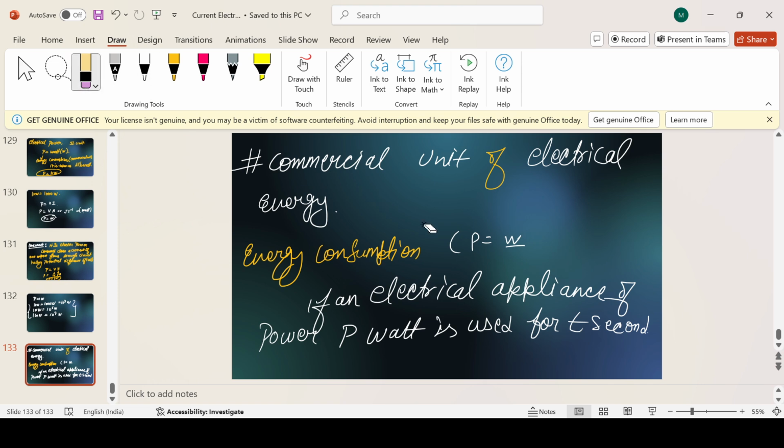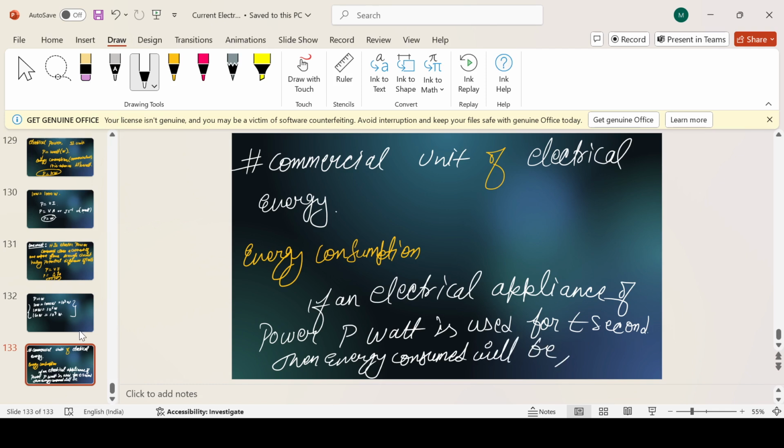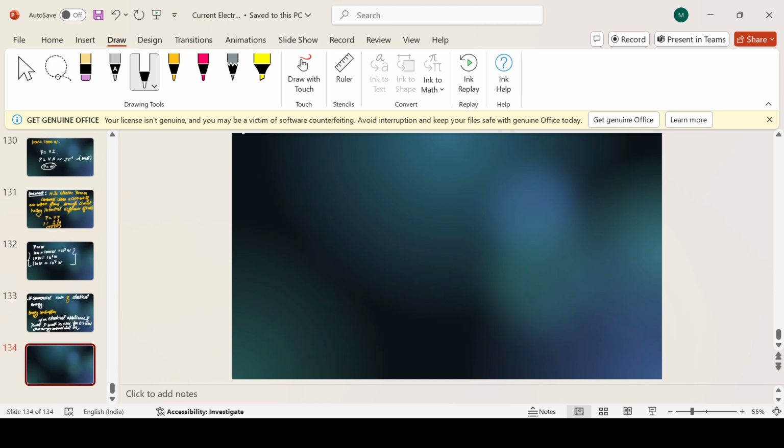Wait, one second. What it's saying is, if an electrical appliance of power P watt is used for T seconds, then the energy consumed will be, like, the work done, because energy consumed is the work done only.